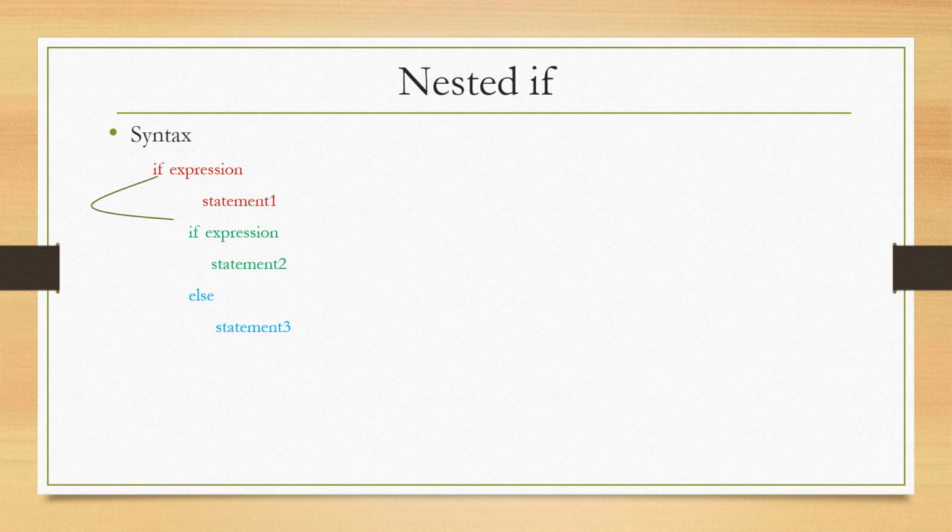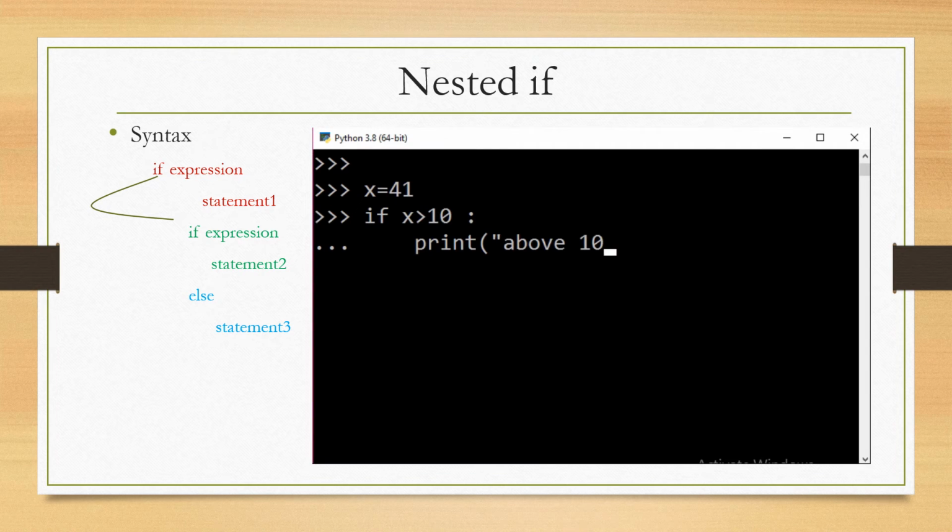For example, x value is initialized to 41. The first condition I am checking here: if 41 is greater than 10, then print the message above 10. So obviously 41 is greater than 10, so this message is displayed on screen. Now into this outer if, one more inner if is added, that is a nested if, and another condition I am checking: x is greater than 20, that is 41 is greater than 20.